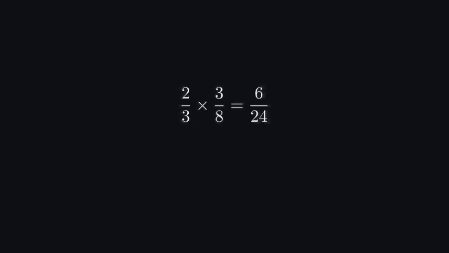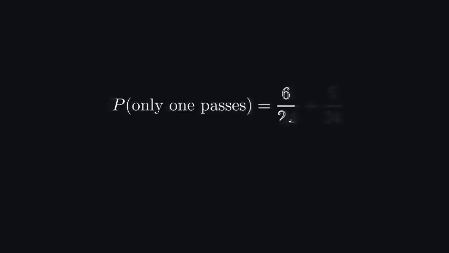2 over 3 times 3 over 8 equals 6 over 24. 1 over 3 times 5 over 8 equals 5 over 24. Probability of only one passes equals 6 over 24 plus 5 over 24.